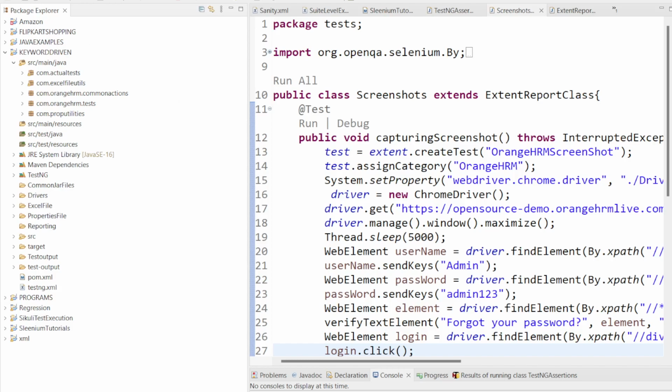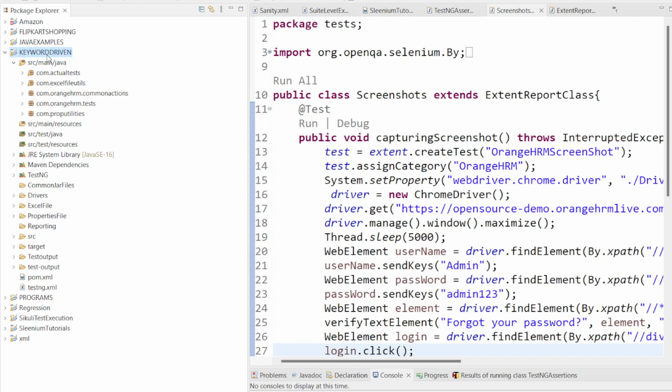Are you able to see my screen? Here you can see this is a Maven project, where I have mentioned keyword driven as my project name. Here I am going to design all my scripts, and based upon my keys I am going to execute my scripts, and also call all the methods present inside this framework. First we will discuss the folder structure of this particular framework.